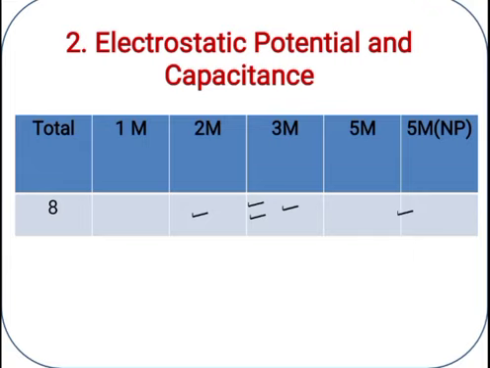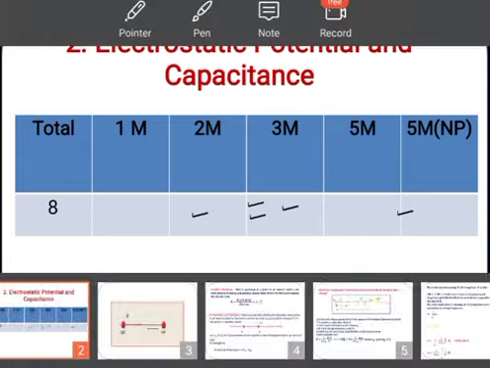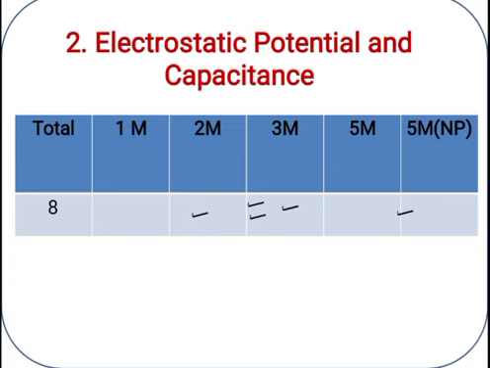One question of 2 marks and two questions of 3 marks, so the total is 8.